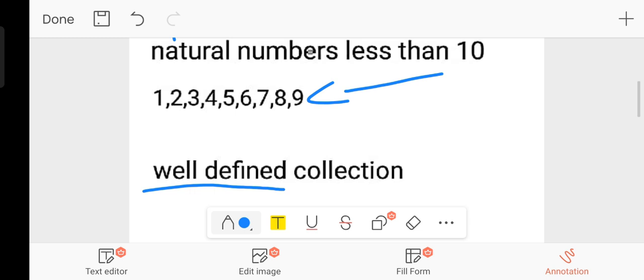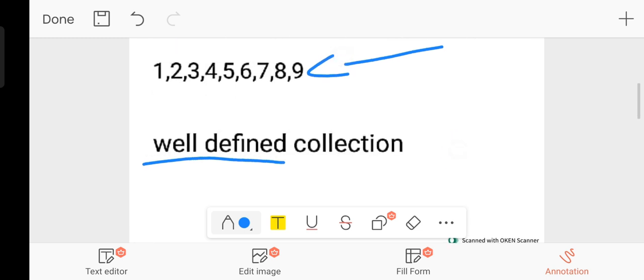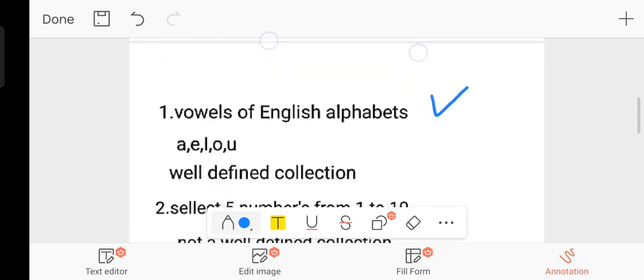So what can I say about this collection? I say this collection is a well-defined collection. Let me take some examples of well-defined collections. Here we have the vowels of the English alphabet. What are the vowels? A, E, I, O, U. These are well-defined.